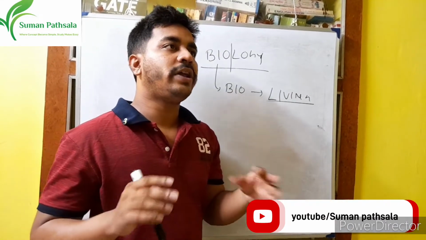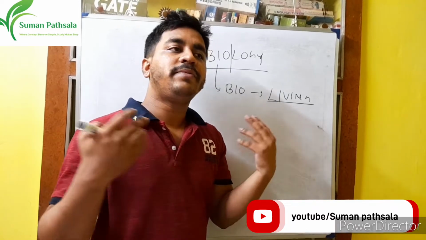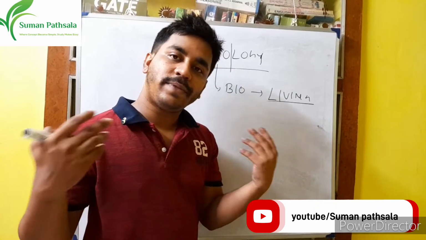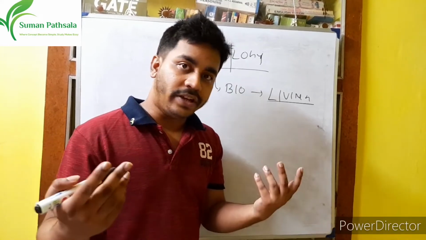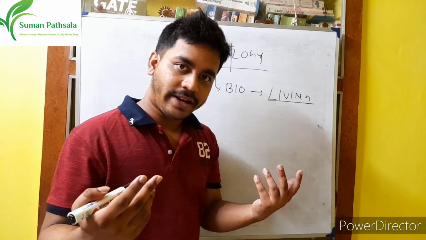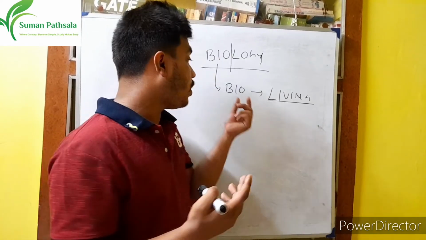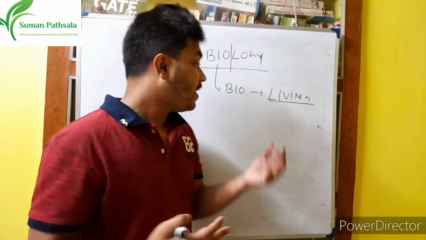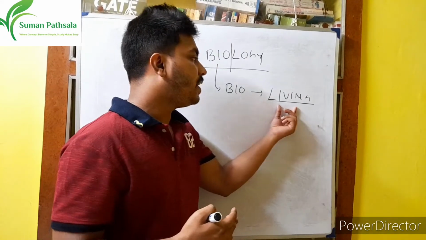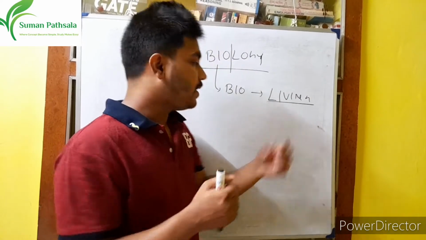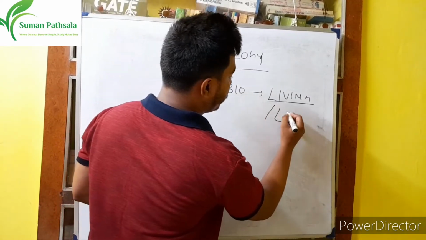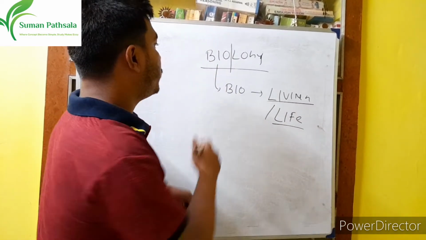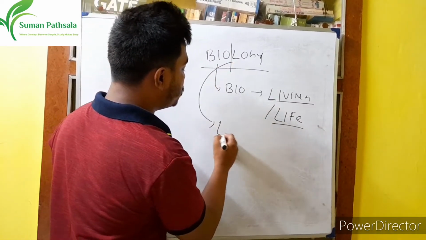In the world or in our surroundings, different plants and different animals are there, right? All have life and all are living, right? So that organism is called bio or bioorganism, right? That means bio means living, or life. I write it again, life. Okay. And the second one, logy.